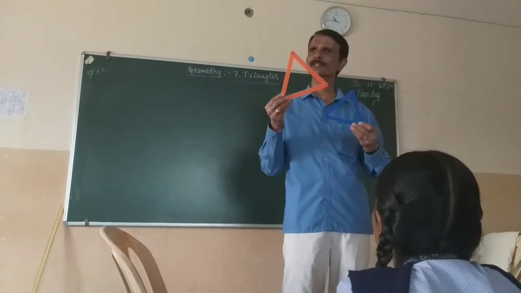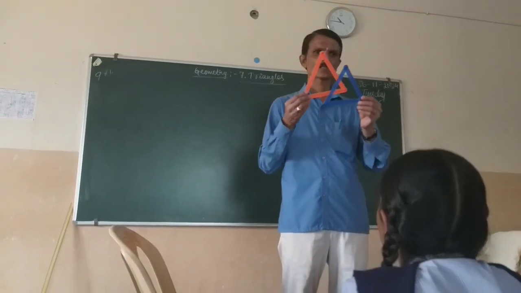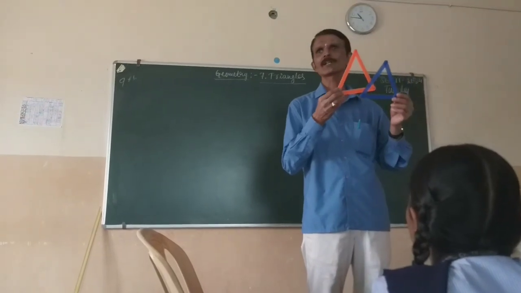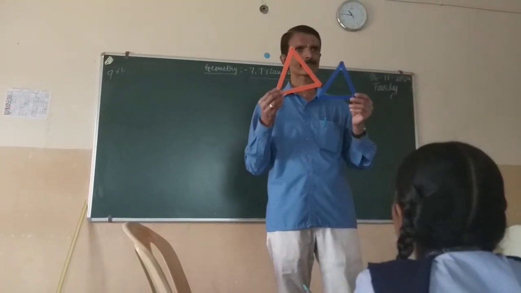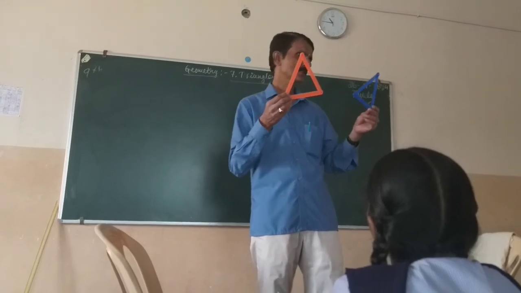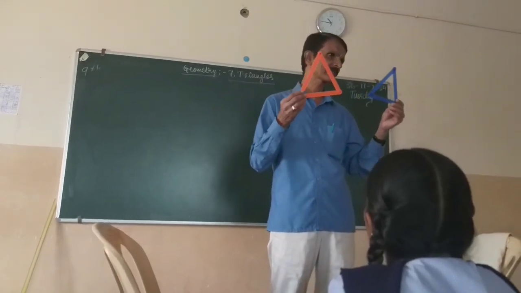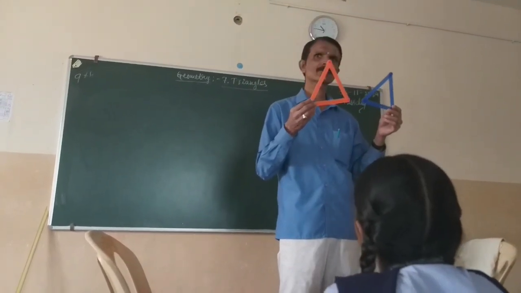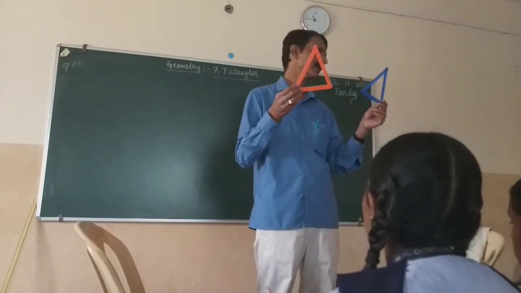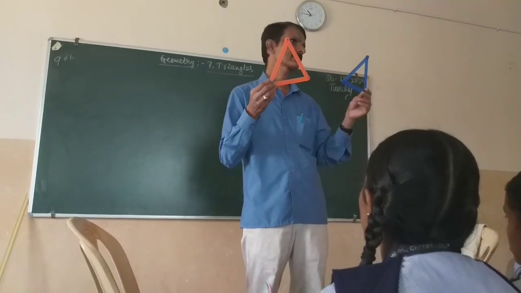So even though both are triangles, what is the similarity and what is the difference between them? Can you say the difference and similarities between these two? Those who know the answer, raise your hands.